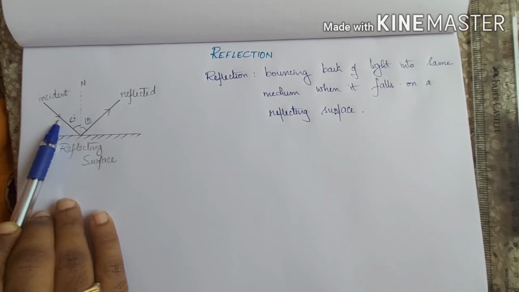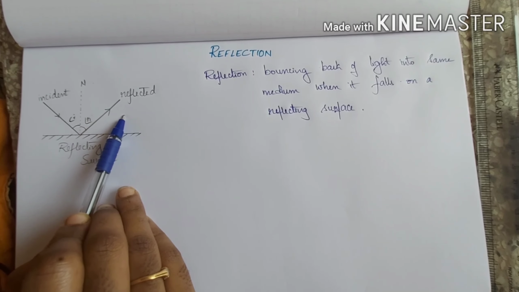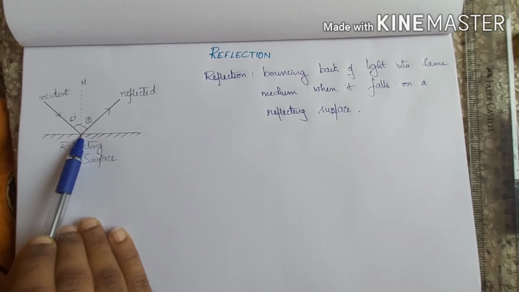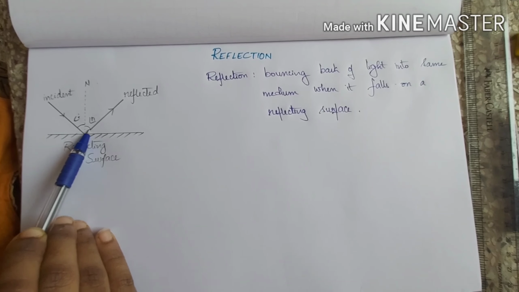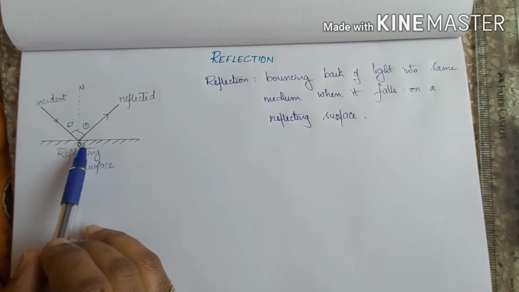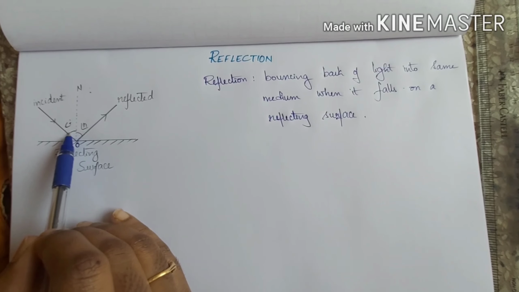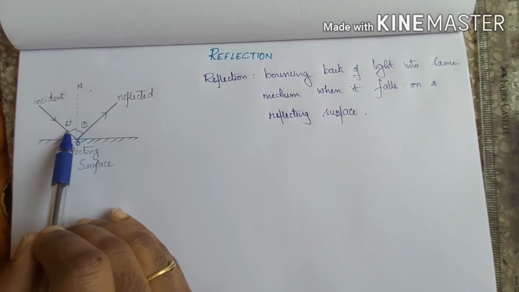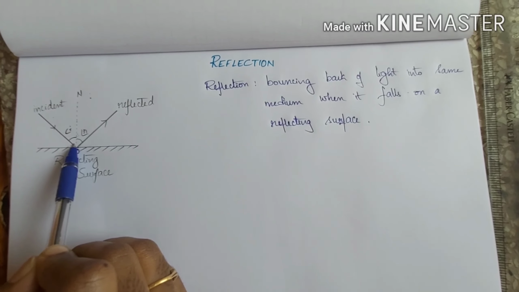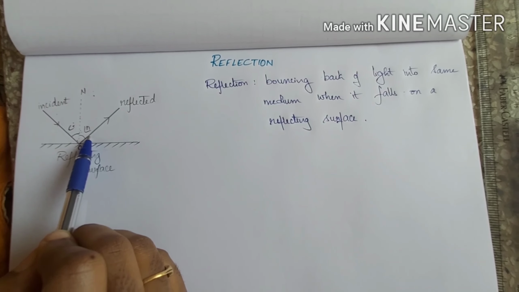So here I have represented my incident ray with this arrow and the reflected ray with the arrow that is going outward. And we all know the terminology, right? This is the incident ray and this point is the point of incidence. I'm writing it as O. If a perpendicular is drawn exactly at the point of incidence, then we call that the normal. The angle measured between the normal and the incident ray is called the angle of incidence, and the angle measured with respect to the normal from the reflected ray is called the angle of reflection.